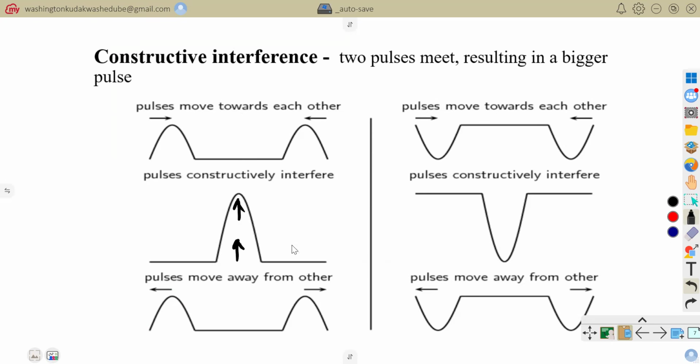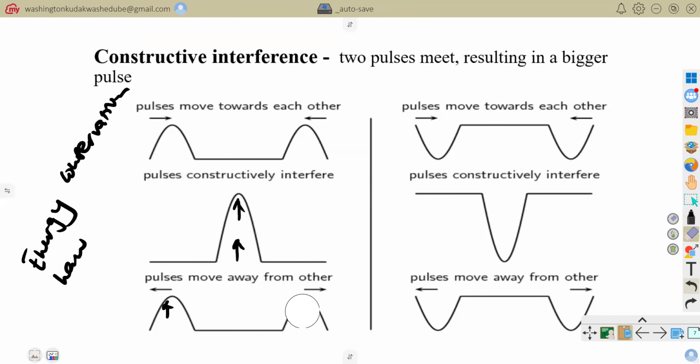After their interference, they move away from each other with the same amplitude they had. This is due to the energy conservation law, which tells us that energy is neither created nor destroyed.